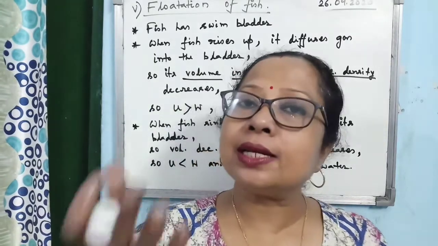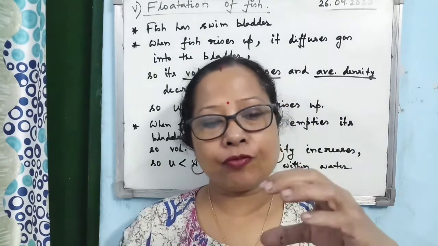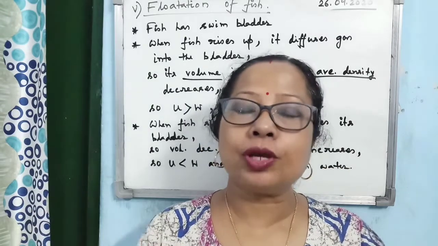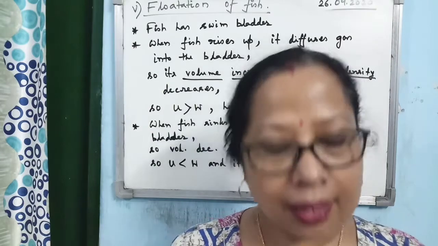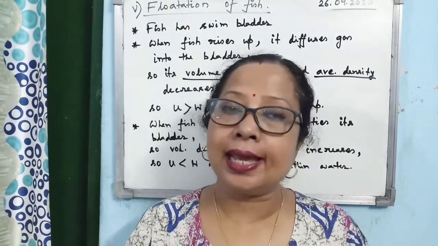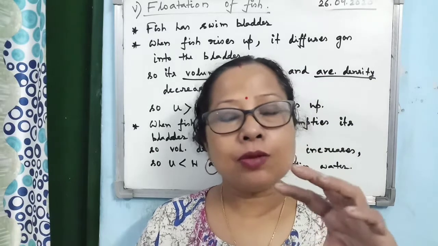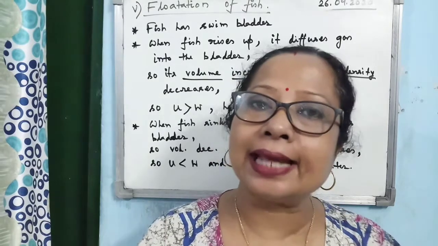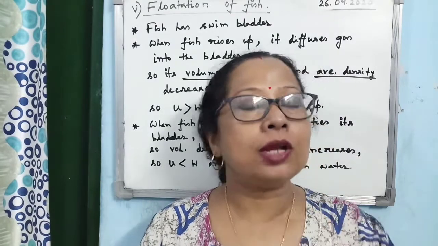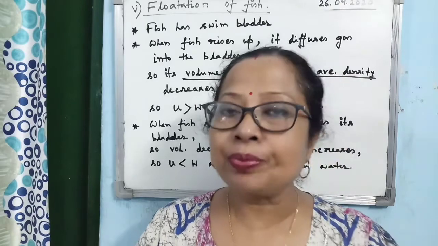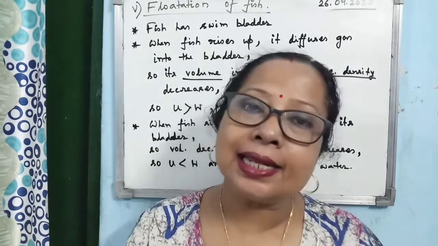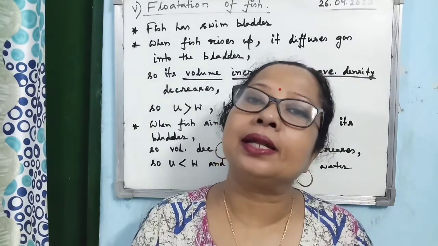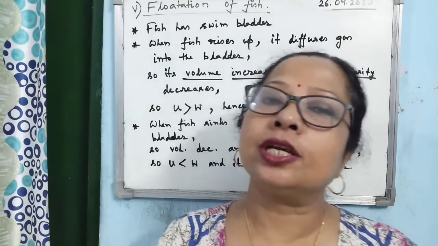Now, how does the fish increase the upthrust, do you know? In the swim bladder, the fish diffuses air from the fluid that is within the fish body. As a result, what happens? The volume of the bladder as well as the volume of the fish increases and the overall density decreases. So when the volume of the fish increases, it increases upthrust, and when the average density decreases, it decreases the weight. So what is the overall effect? Upthrust becomes greater than weight. So the fish rises up.